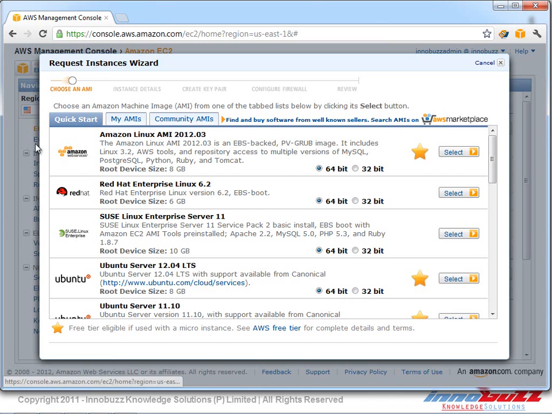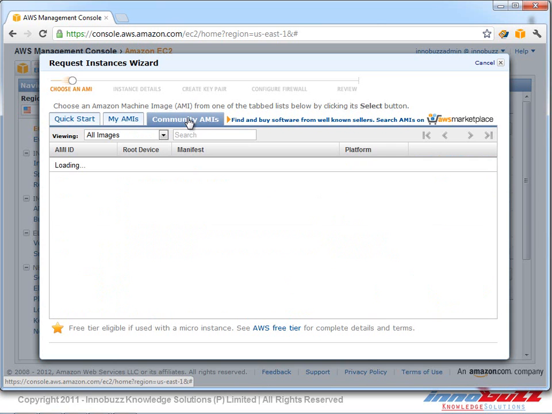So there are 3 different ways from which we can select an OS. As you see, we can select 64-bit or 32-bit if we are planning to choose an Amazon Linux AMI, and the same for Red Hat Linux as well as SUSE Linux. So I'm going to select my OS from Community AMIs. Now let's go ahead and launch an EC2 instance based on the Ubuntu OS.